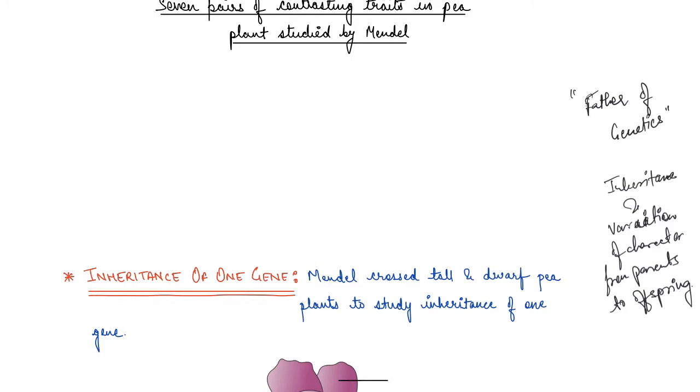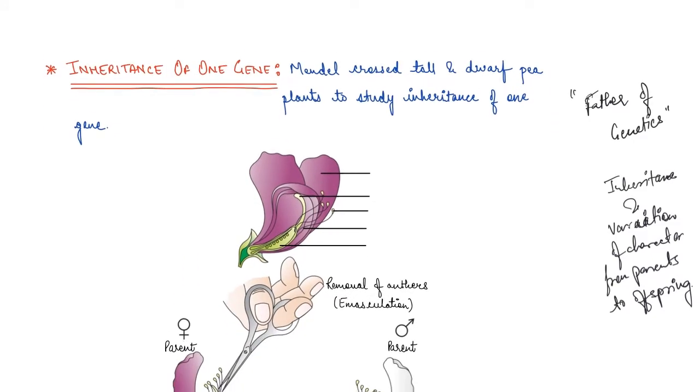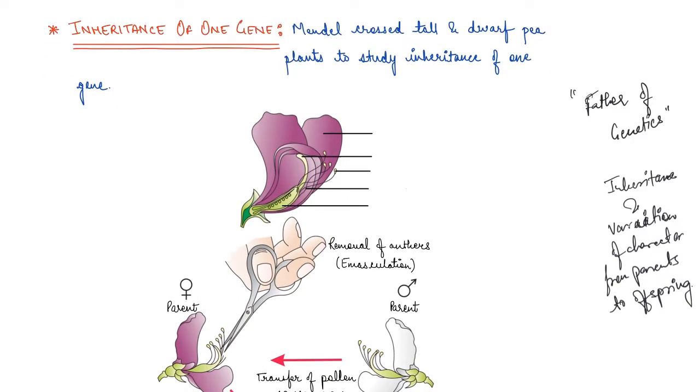Now what exactly is inheritance of one gene? Let us take it through an example. Say Mendel crossed tall and dwarf pea plant. Again, one character, two different traits, tall being the dominant one and dwarf being the recessive one. So he crossed tall and dwarf pea plant to study inheritance of one gene. This character has come from one gene.